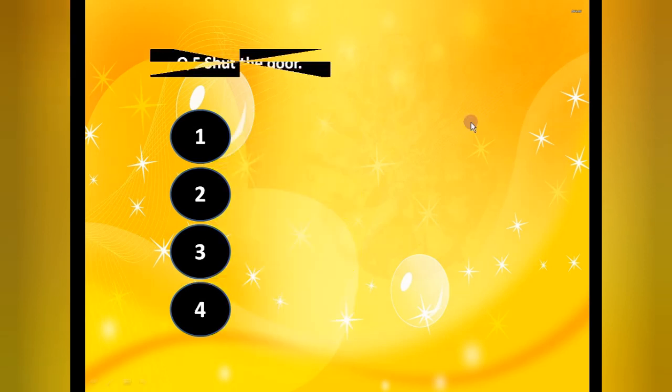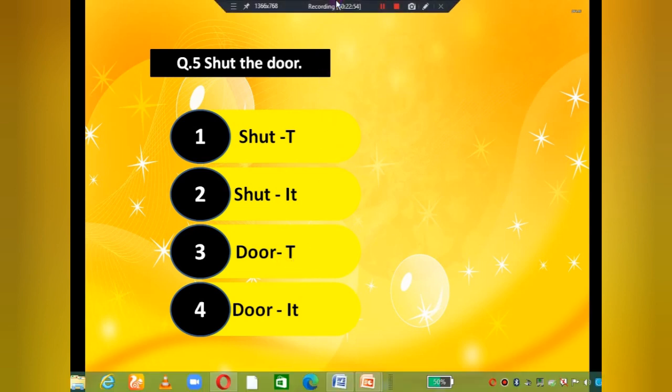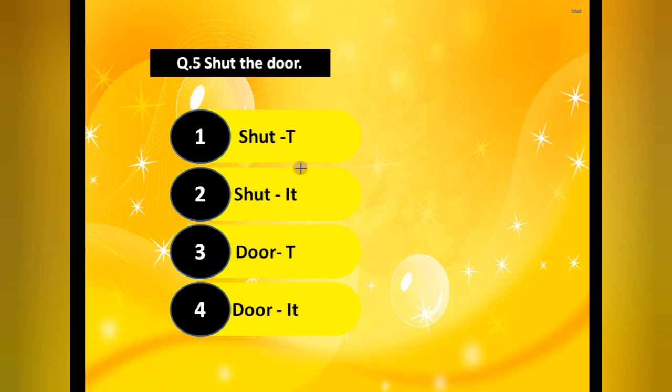Okay. The next one we have, shut the door. Now what is the verb here? Identify the verb, shut or door. Definitely door cannot be the verb. Door is a noun. This is the thing. Okay. Shut is our verb, first and second. Now shut what? The door. We have got the answer here. And can anyone tell me which sentence it is? Starting with the main verb, shut the door, someone is giving you an order. So what is this? This is our imperative sentence. So even by practicing these questions, you can do your exercise of kinds of sentences also.